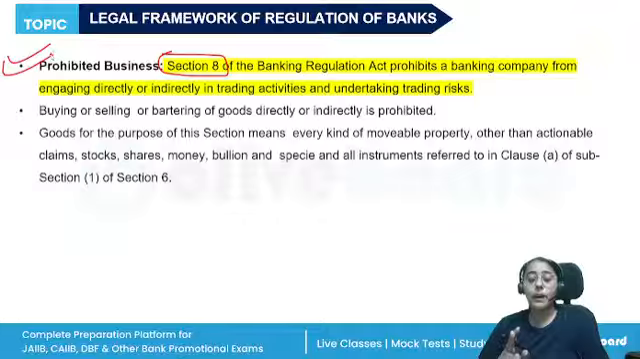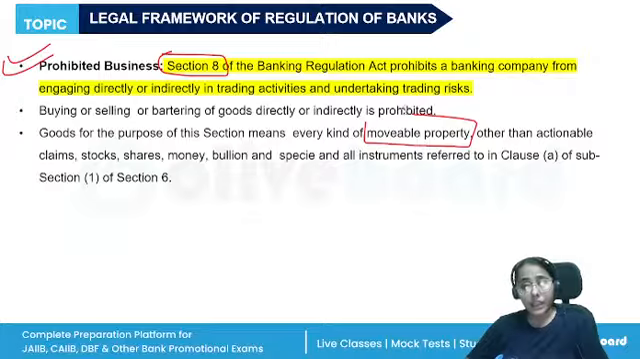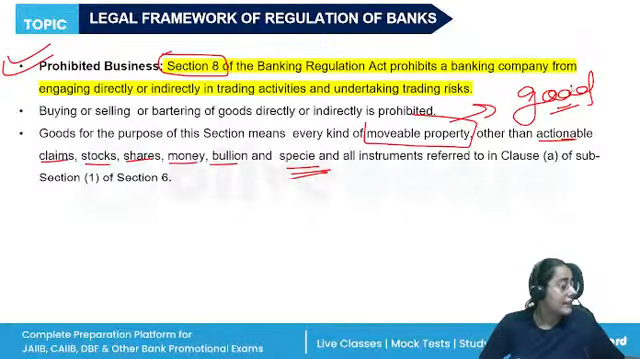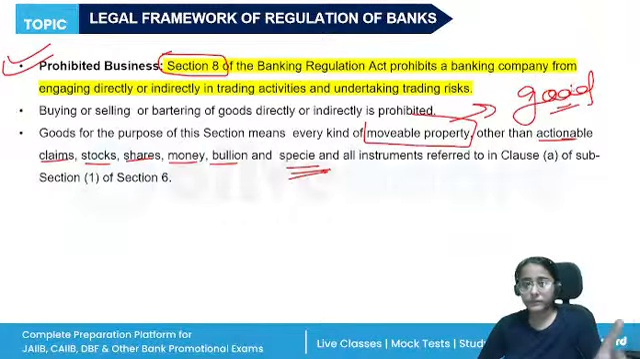When we are talking about goods, what is the meaning of goods? It talks about the movable property. Exception: other than actionable claims, stocks, shares, money, bullion, specie. These are the exceptions. So movable property, goods. The bank cannot engage in buying and selling of these movable goods. That is prohibited. Prohibited business is given in which section? Section 8 of our Banking Regulation Act.